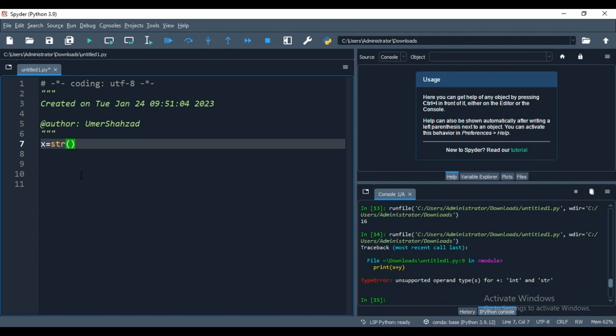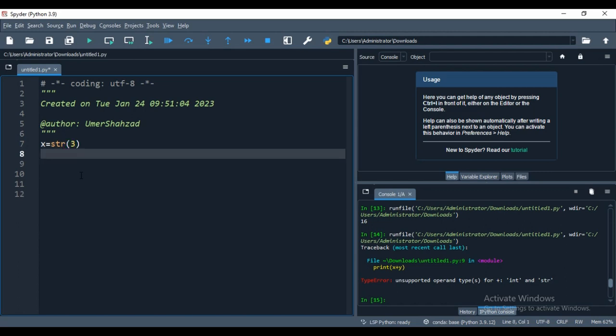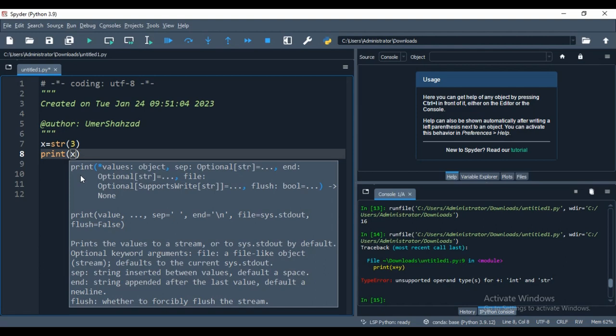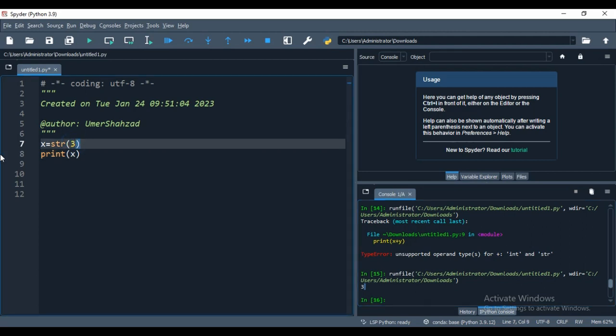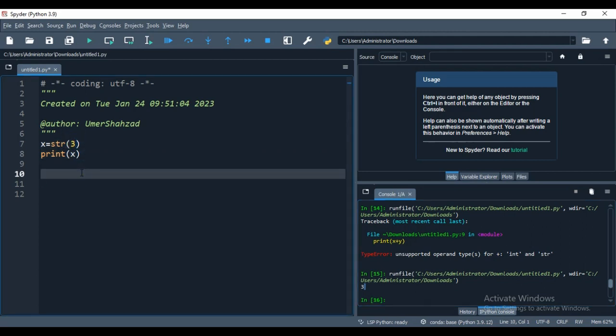Okay, so I am saying str(3), and I'm just printing. Let's see what it will return. I have taken this x, and it is displaying the 3, but now this is considered a string. It is not considering this as an integer. Remember, the 3 is now converted into a string. It is not an integer anymore.